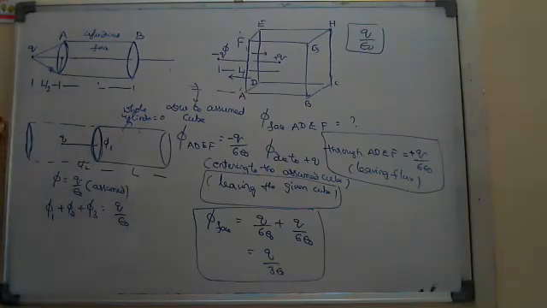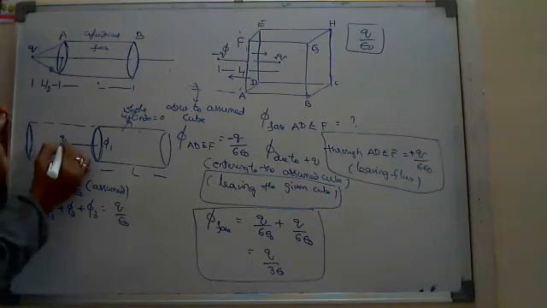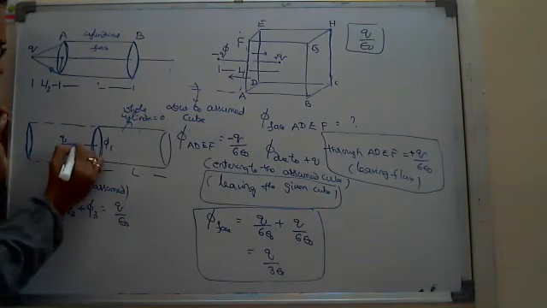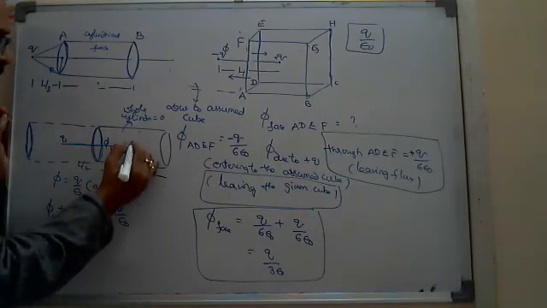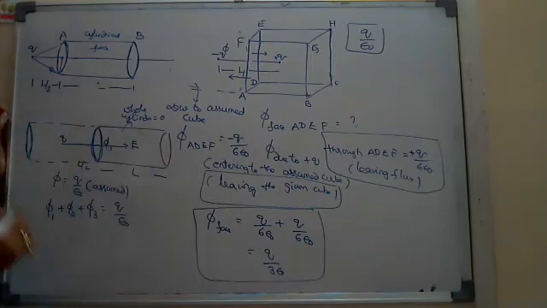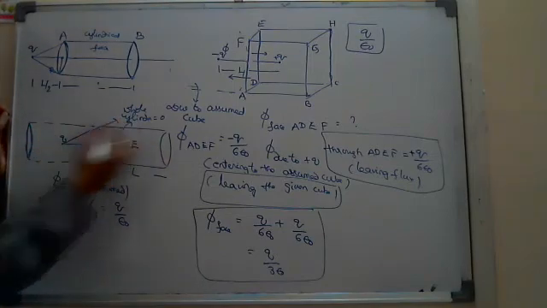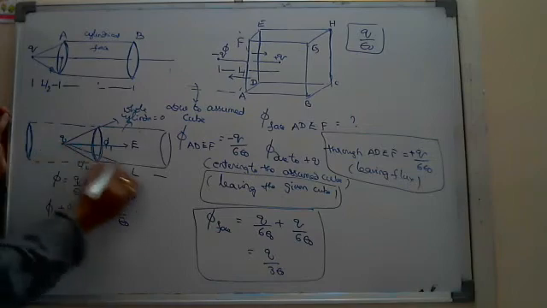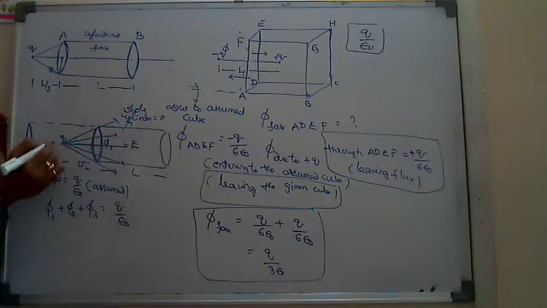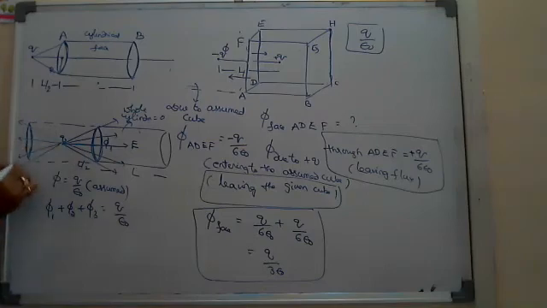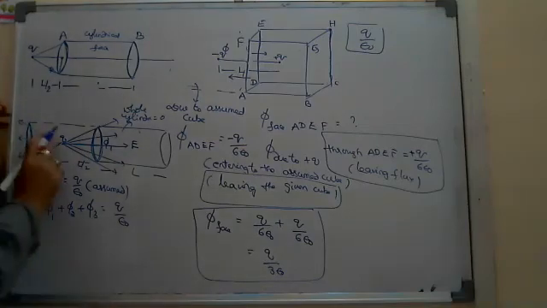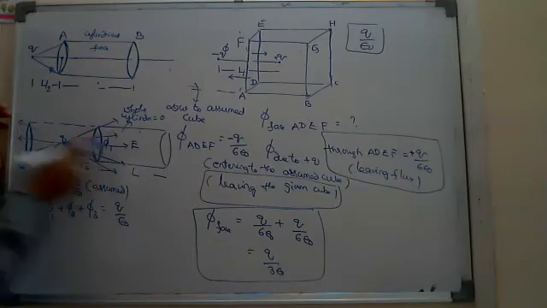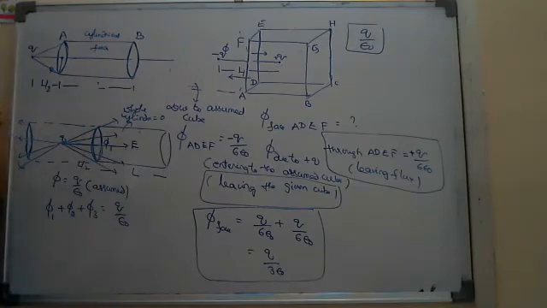Here the problem is the point charge never produces the electric field in only one particular direction. It will produce the electric field like this also, even this side also. One thing you can say, here this is leaving flux, there also it is leaving flux.